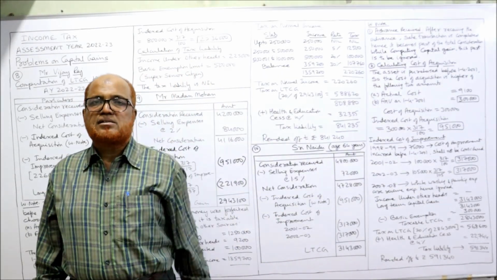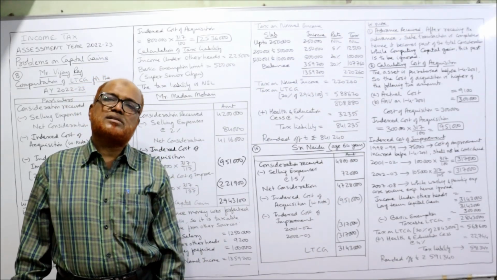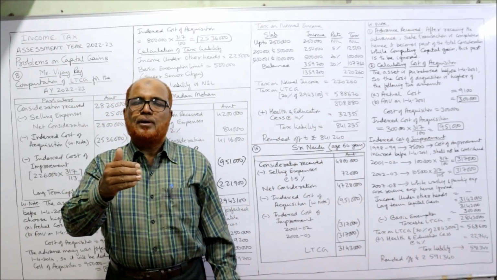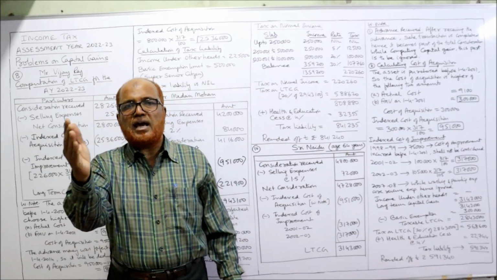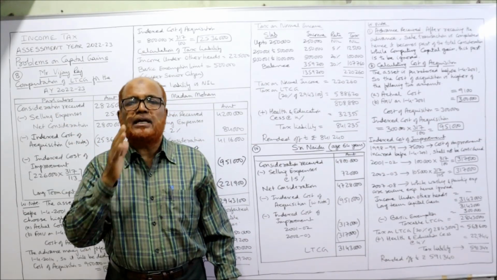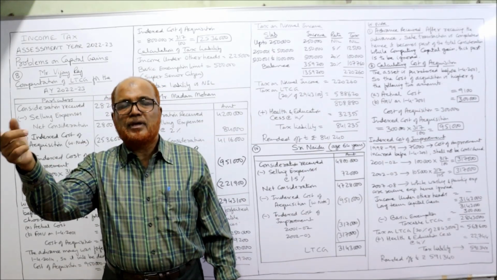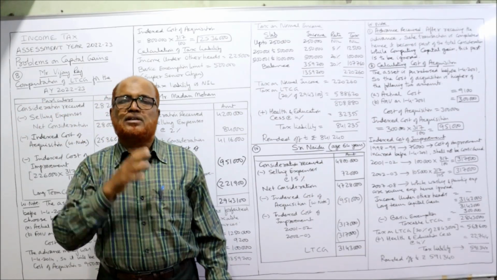Over 60 years, senior citizen. Remember, below 60 years, non-senior citizen. 60 and above but below 80 is a senior citizen. 80 and above is a super senior citizen. So non-senior, senior, super senior.